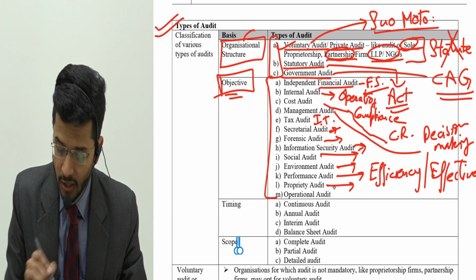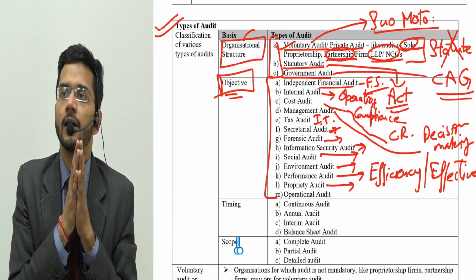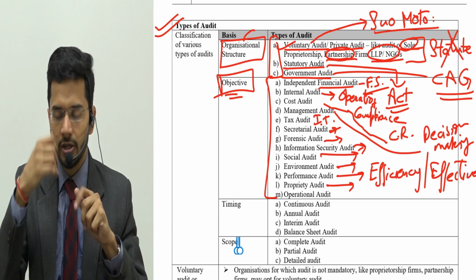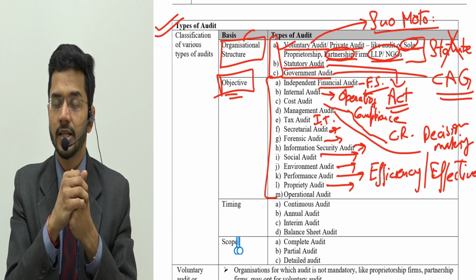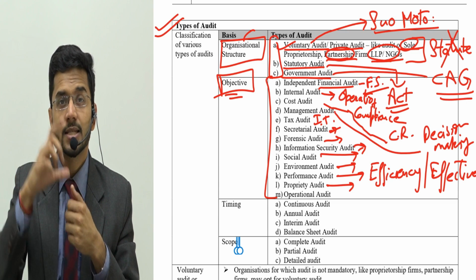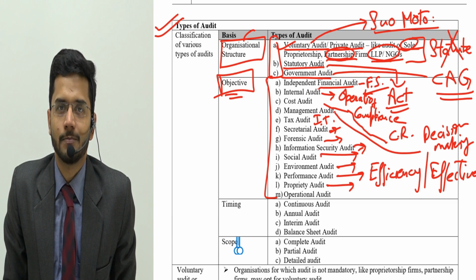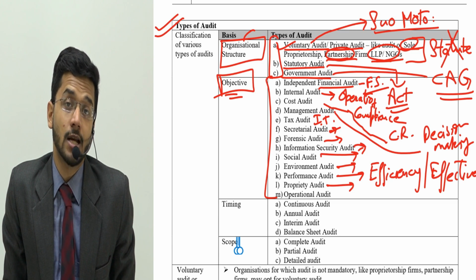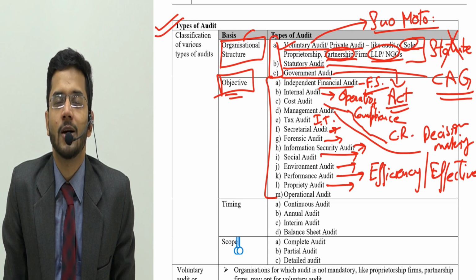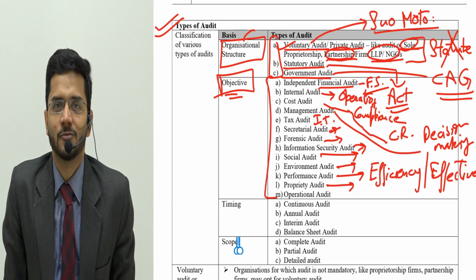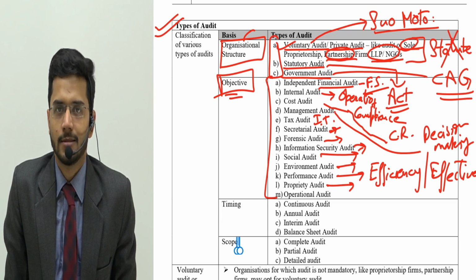Then comes propriety audit. Propriety audit is nothing but prudence audit. I'll give you an example to explain propriety audit. You go to a private company where the board of directors have ordered glasses worth rupees 50,000 each for board meeting proceedings to drink water. They want crystal glasses which are imported specially from Italy, and they will cost 50,000 rupees per glass, which means a set of 6 glasses will come for 3 lakh rupees.